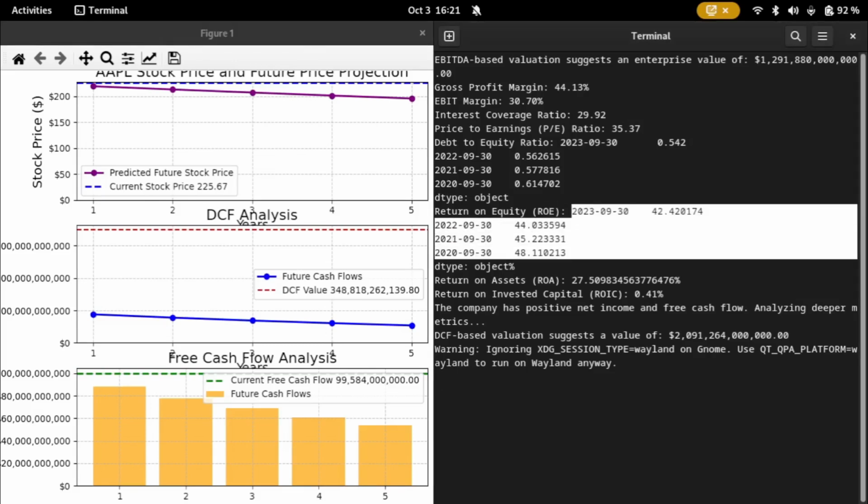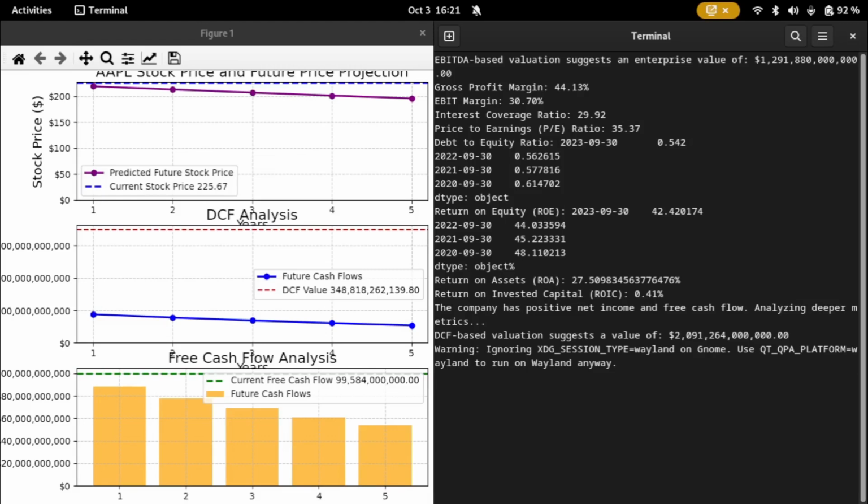Here, the return on equity, 2023, 09, 30, 2022, 2021. So every September 30th, the return on equity was about 42 for the past 2 years. The debt to equity ratio for the past 4 years was 0.5, 0.56. So the debt to equity ratio has dropped over the past few years. The price to earnings ratio is at 35. The interest coverage ratio is at 29. Gross profit margin is at 44%. That's not bad. That's not bad, to be honest.